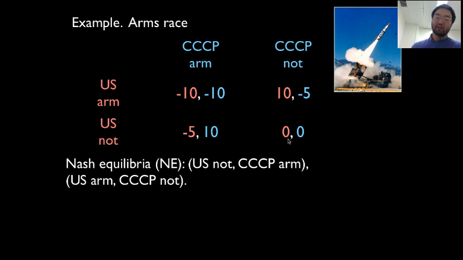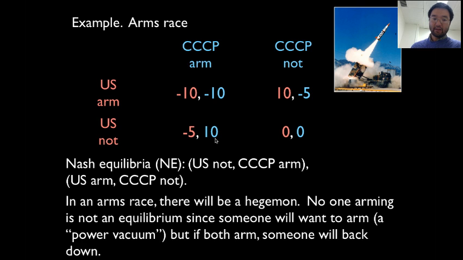So in this game, which is exactly like the chicken game, there are two equilibria. This one, where the US arms and the Soviet Union doesn't, and this one where the US doesn't arm but the Soviet Union does. The interpretation is this: in an arms race, there will be a hegemon. It's not going to be that both people are armed, because that's terrible. It's not going to be that no one arms, because that's like a vacuum. Rather, somebody will arm, somebody will be the hegemon. We don't know who, but at least that's what we can predict. Somebody will arm, and the other person will be forced to back down.